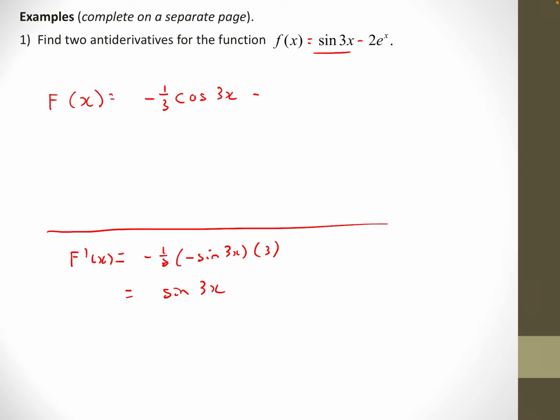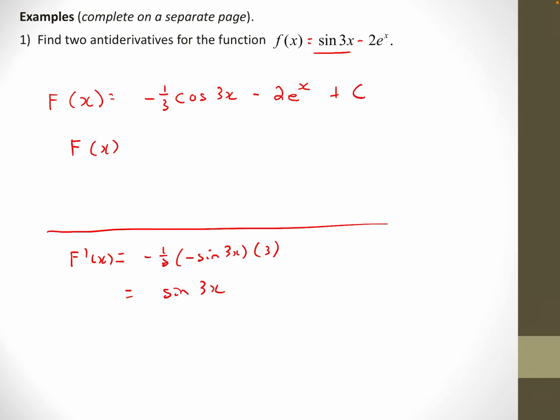Now, the second part is easier. What function gives derivative 2e to the x? Well, e to the x is very well behaved, so I get negative 2e to the x. However, any function that has the same derivative will differ by a constant. So there could be some number out here. It could be a plus 2 or a plus 5, and it'll still have the same derivative.